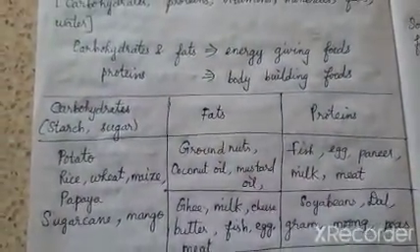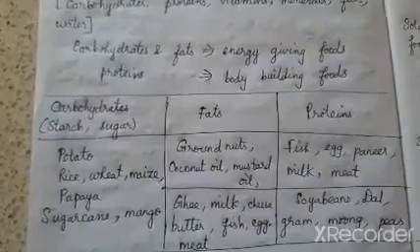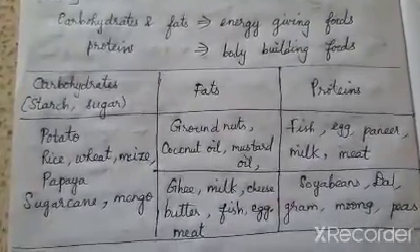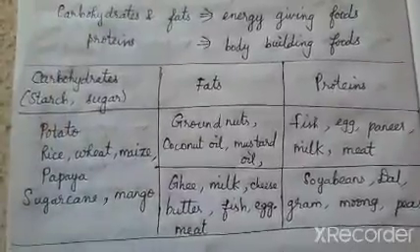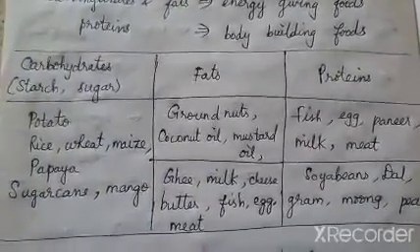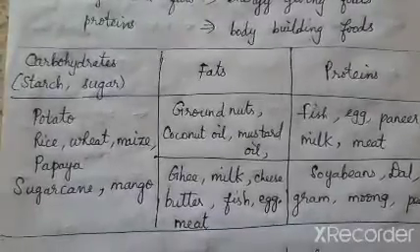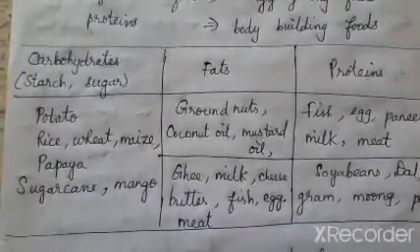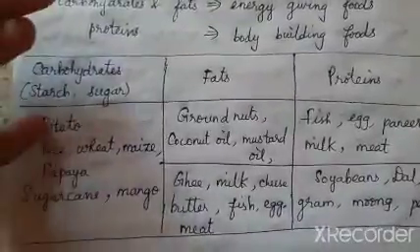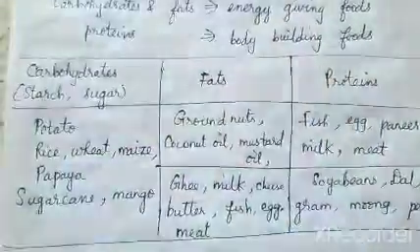We take in carbohydrates, fat and proteins in such a way by eating all these food materials. Clear? So next we are going to discuss another important thing, that how will I find out whether a given food material is rich in carbohydrates or fat or protein.